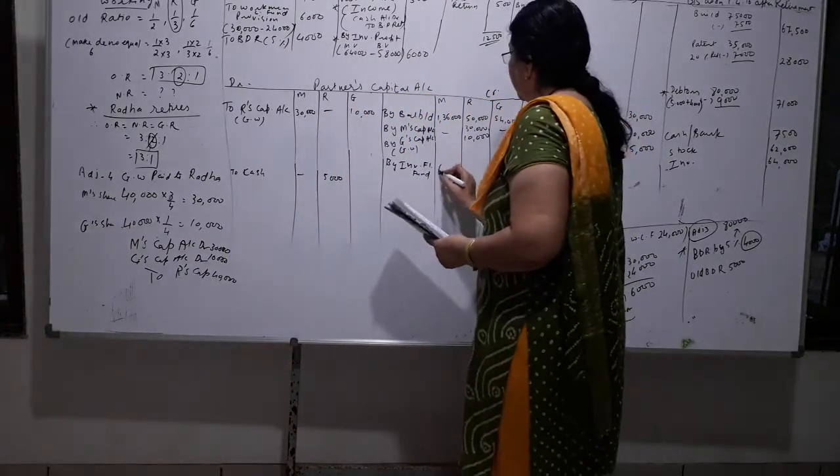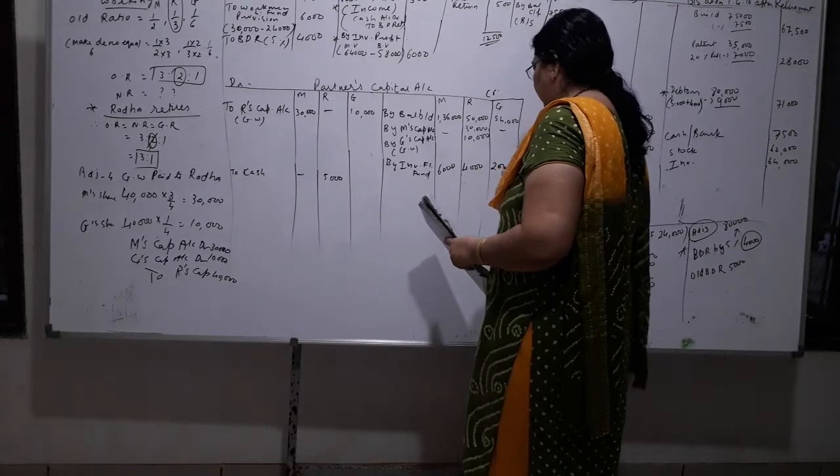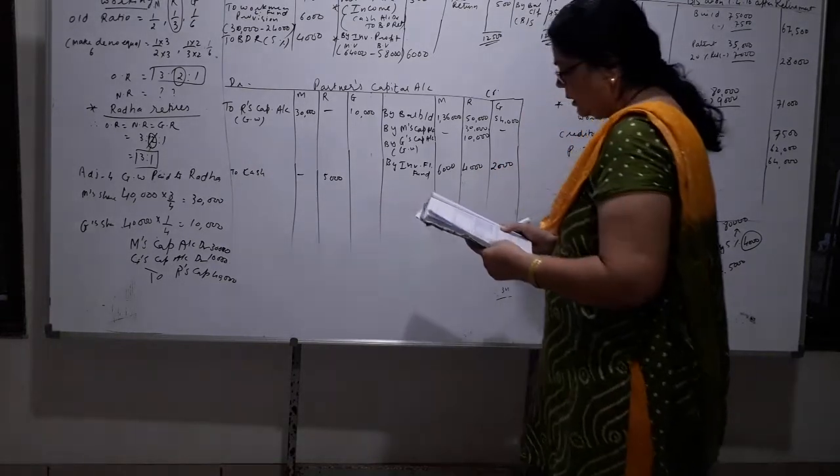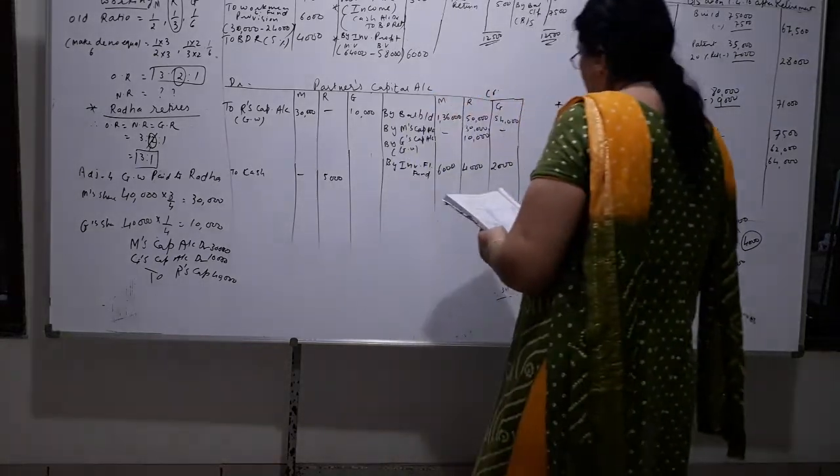That is 6,000, 4,000 and 2,000. I have broken the 12,000 up. Then the partners I have written.